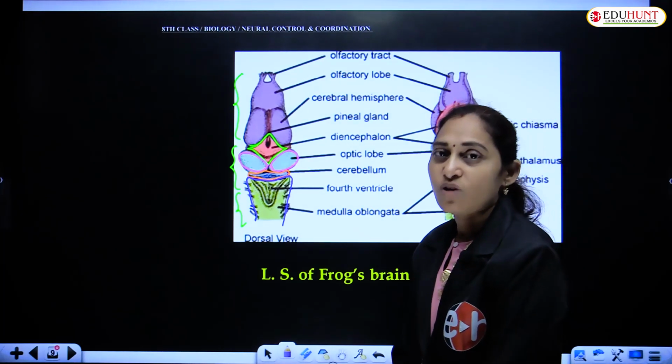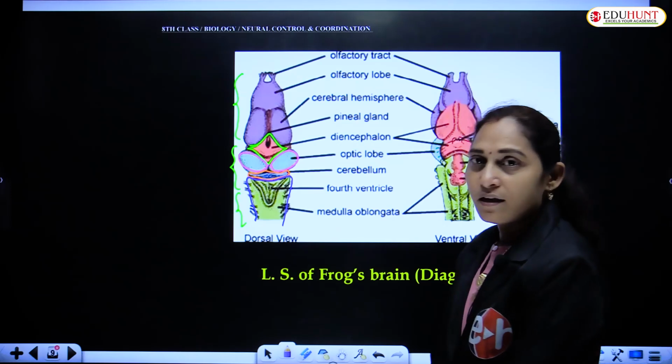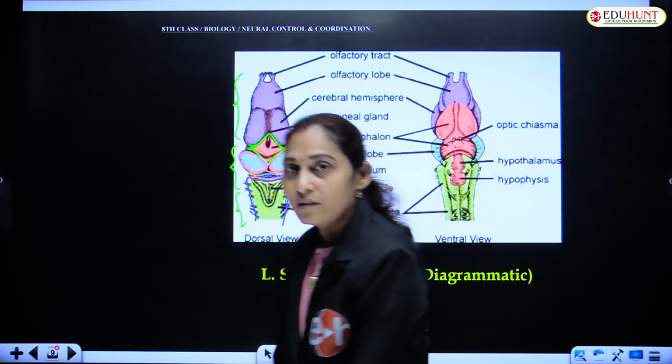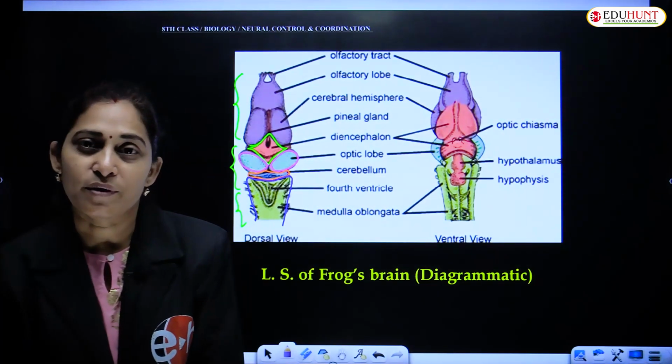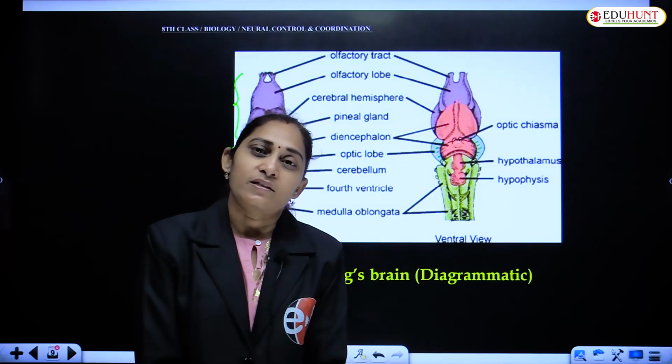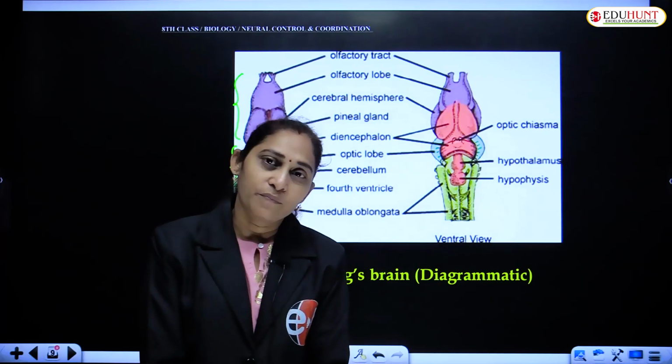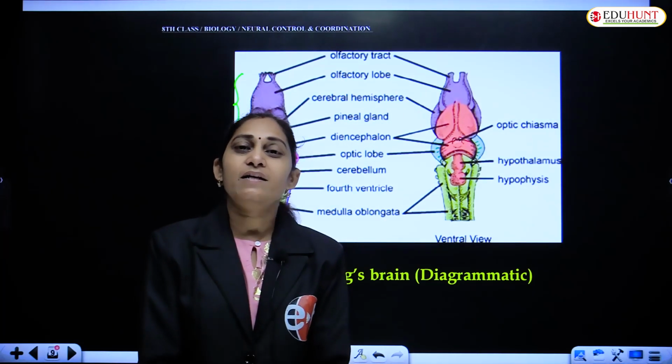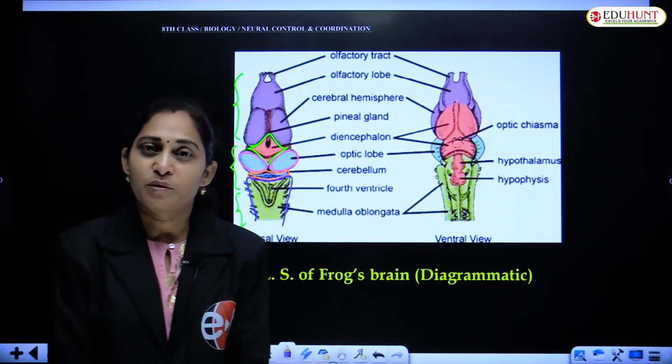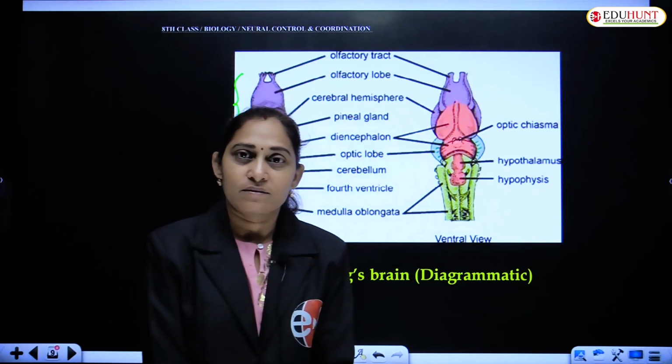This is the outline structure of a typical vertebrate brain. In the next session, we will discuss the human brain in detail. Thank you.